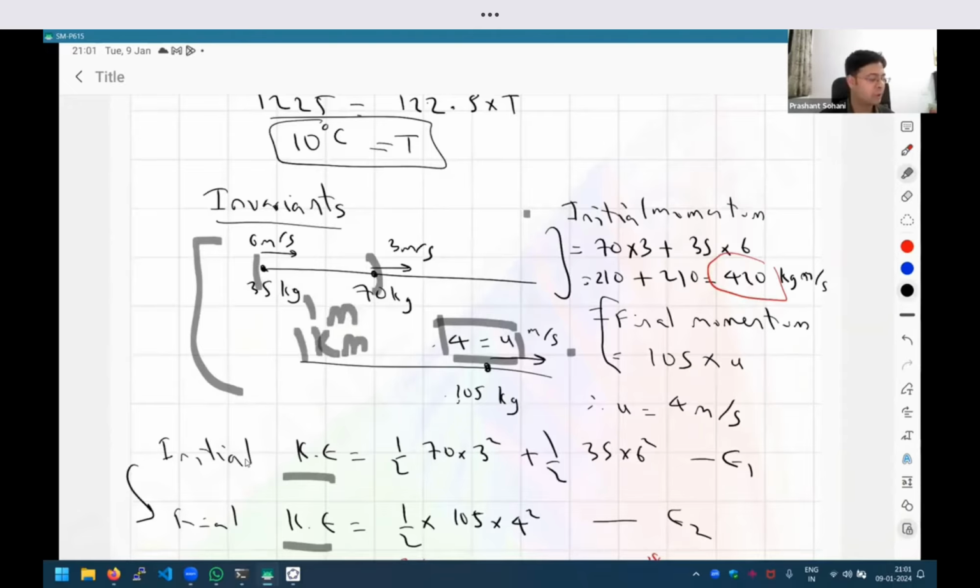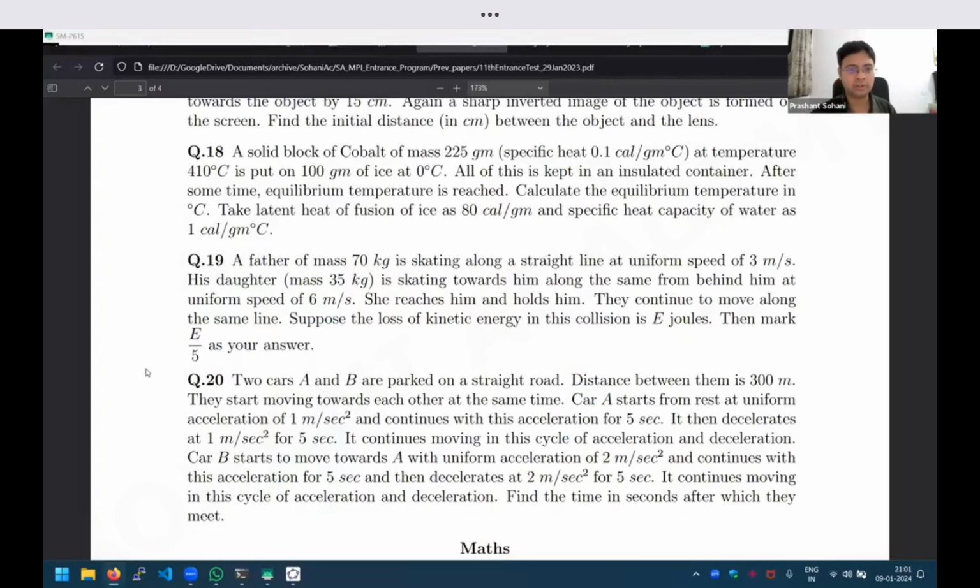We don't know how long the two objects were traveling, but we don't care. This is a very typical, very peculiar kind of question, very different from all the questions you've seen so far.